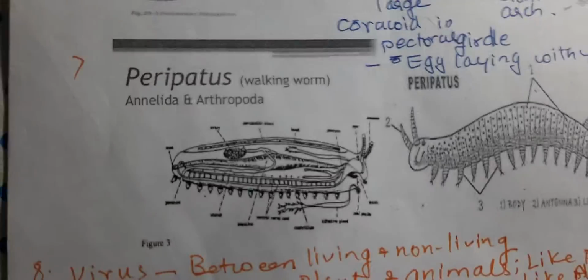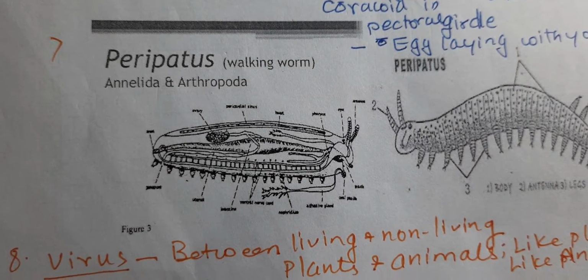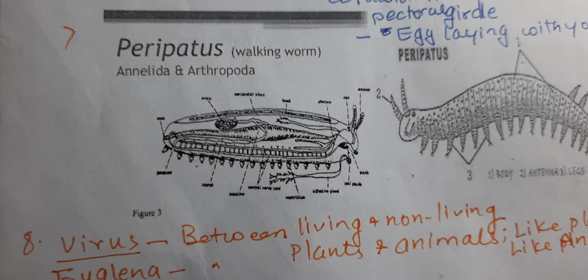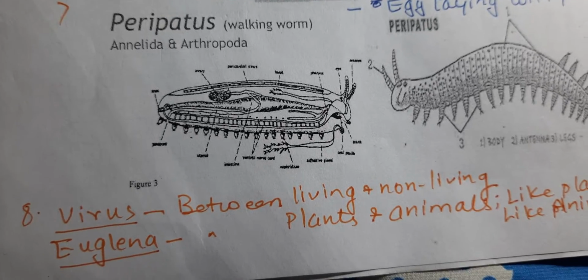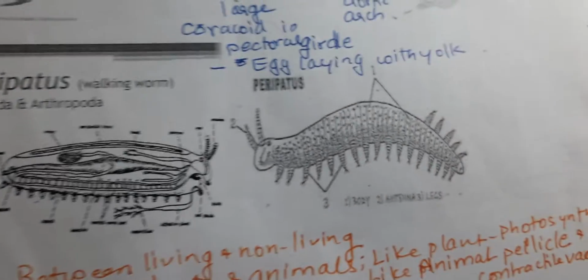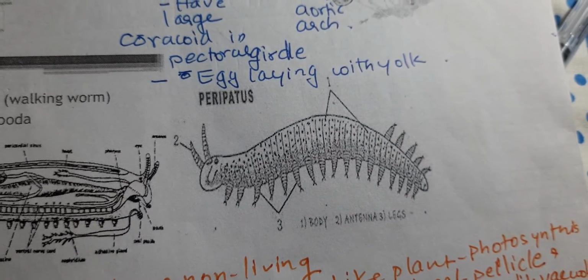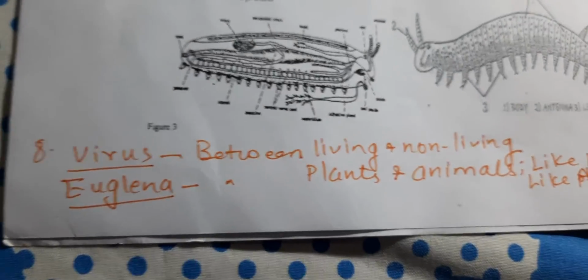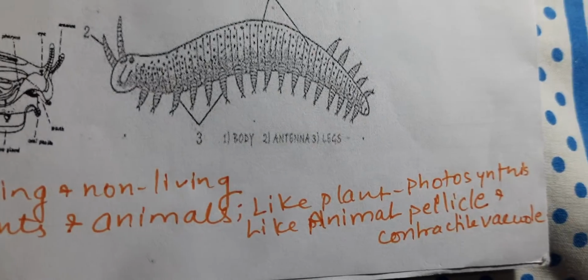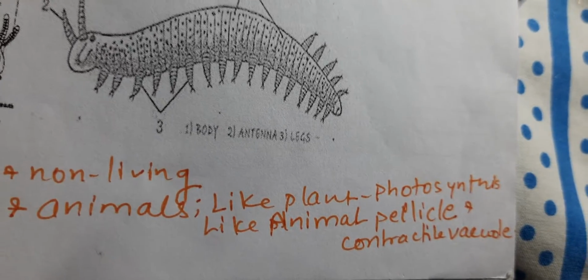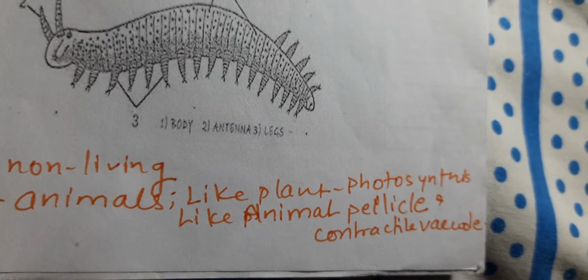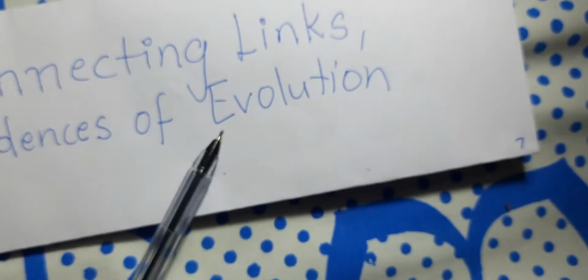Similarly, we have Peripatus, which is known as the walking worm, and it is a connecting link between annelida and arthropoda. Virus is the connecting link between living and non-living. Euglena is the connecting link between plant and animal. Like a plant, it can do photosynthesis. Like an animal, it has a pellicle and a contractile vacuole.